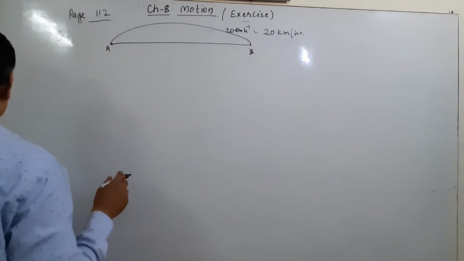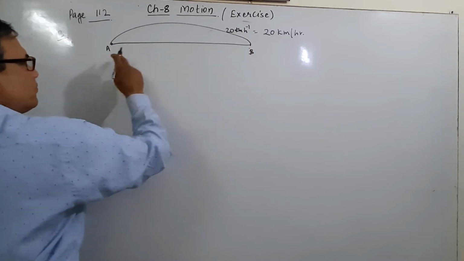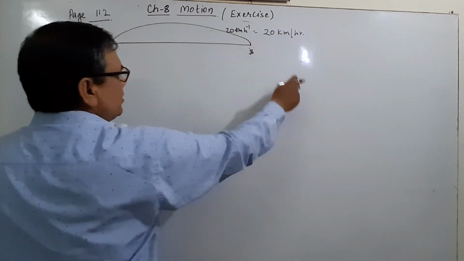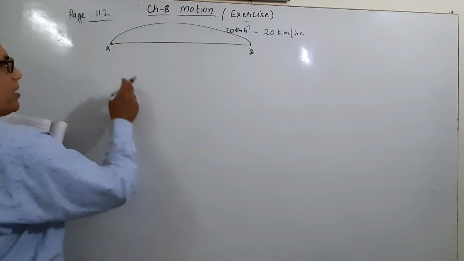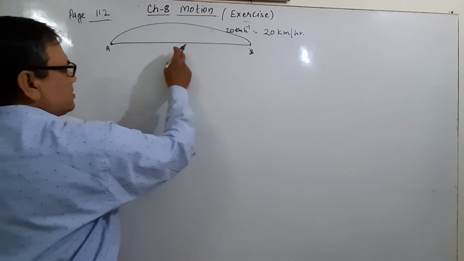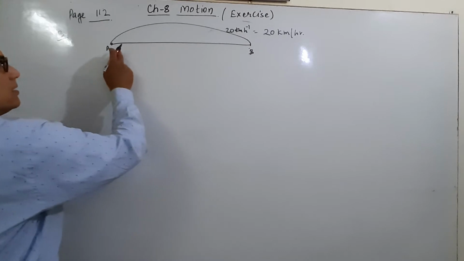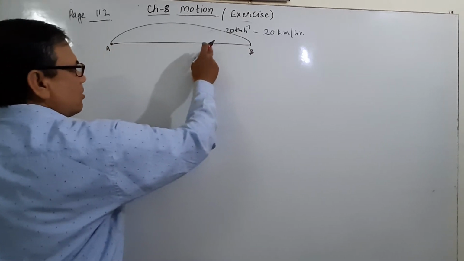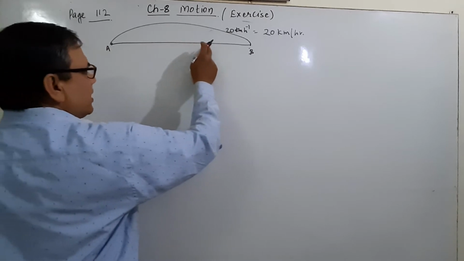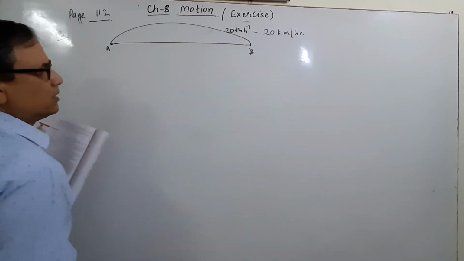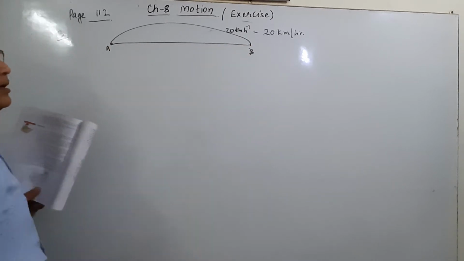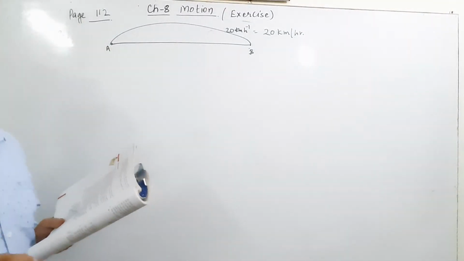Average speed means it is not compulsory that the speed of the car or scooter or bus is 20 km per hour at every point. It may be less or increase, but the average speed will be 20 km per hour.